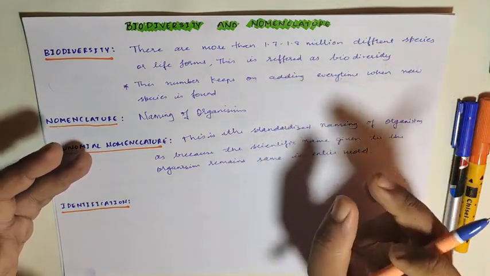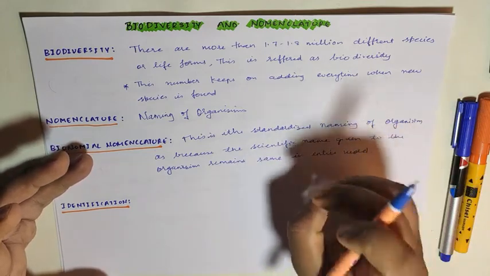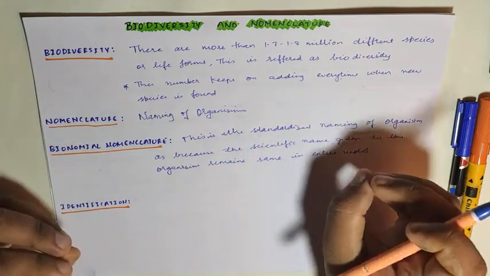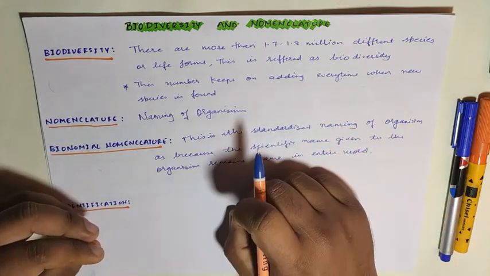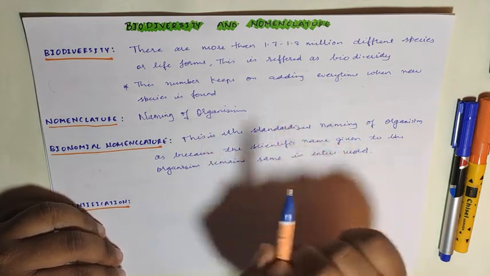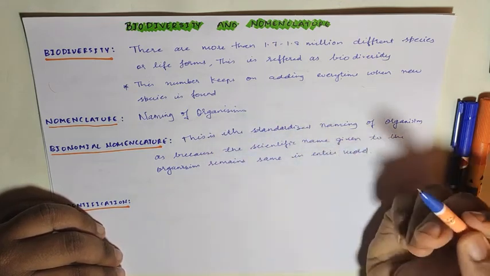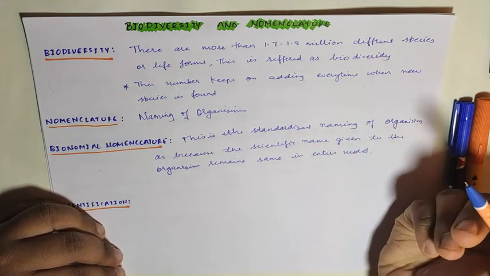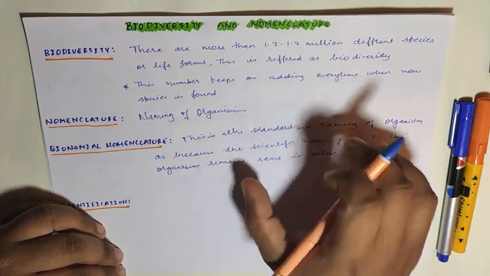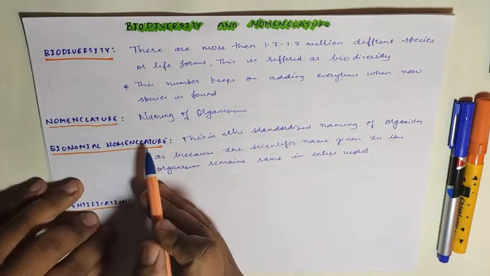Because the scientific community does research on plants, on microorganisms, and on animals. Now when the names are different in the local scenario or in the national scenario, there will be confusion in the scientific community. They are not going to come to a conclusion about which organism they are speaking of. So all scientists have decided on a way to name a particular organism, and this is called binomial nomenclature.